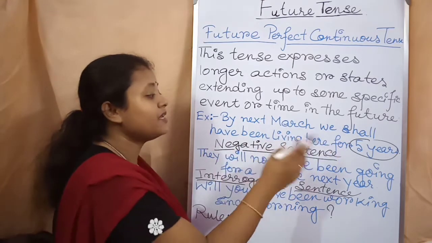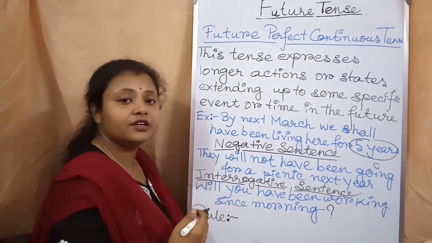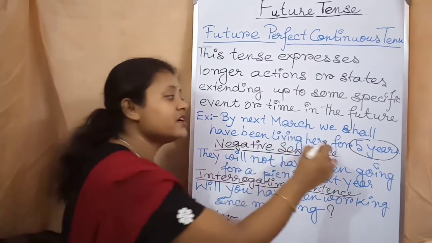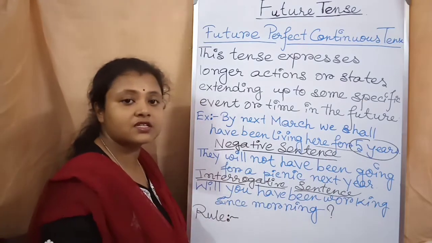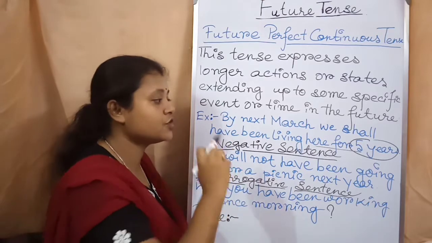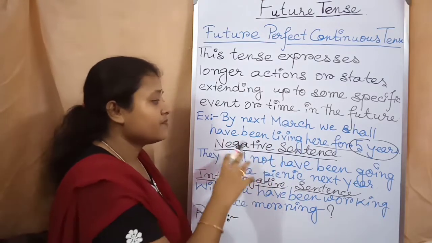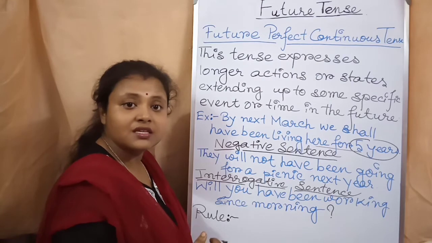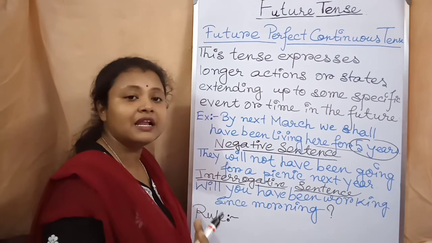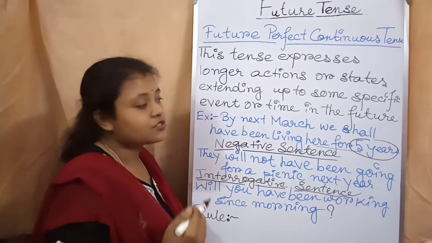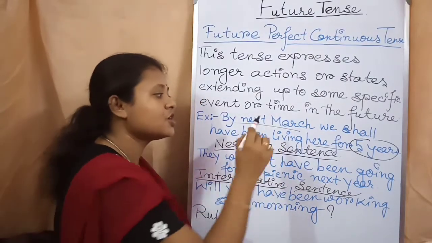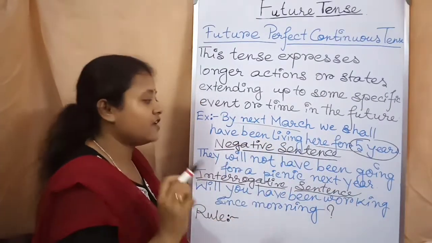So we shall have been living. I have been living in Barakpur for 5 years. Next year that will happen. So here I have mentioned the specific time that will occur in the future. It's not 5 years now. In this year it is not 5 years. 5 years will take place next year. So that is why I have said here by next March. Next year in March we will have been living here for 5 years.